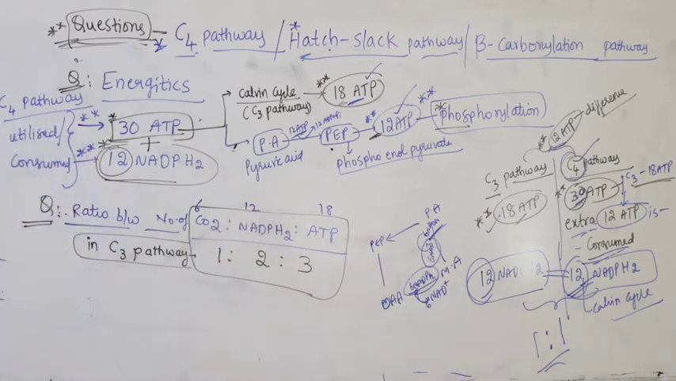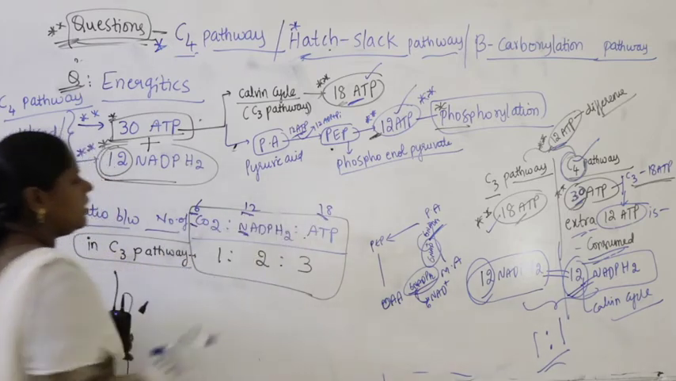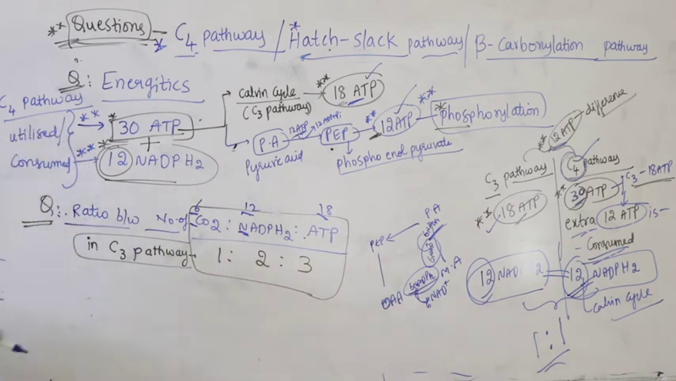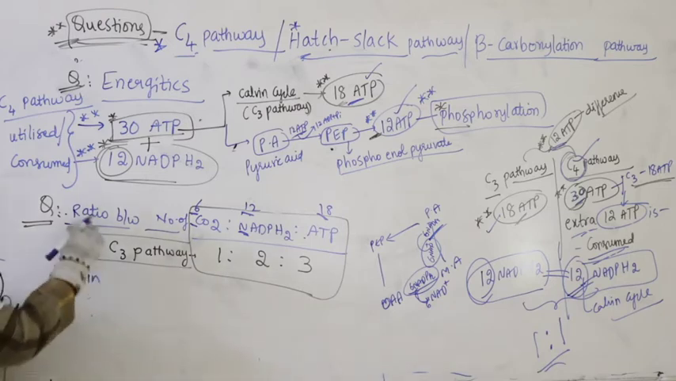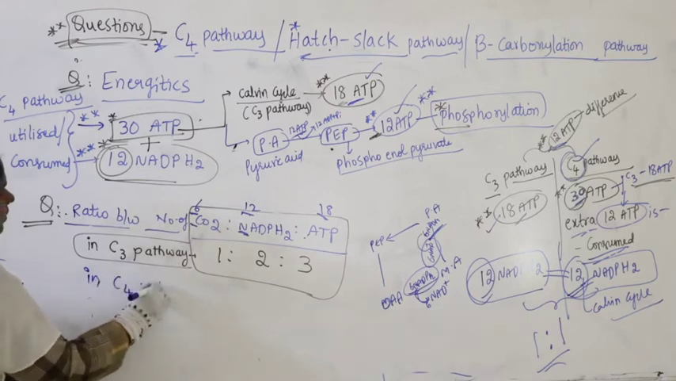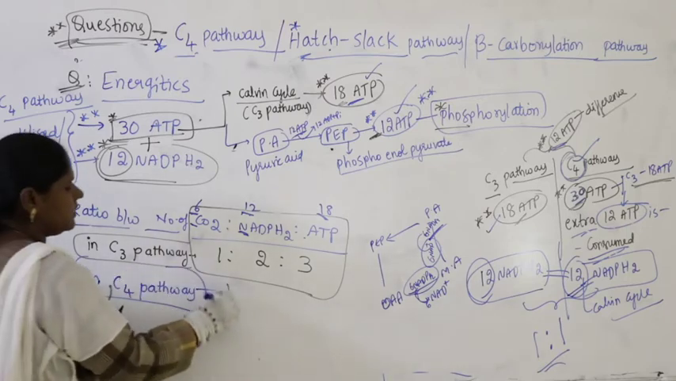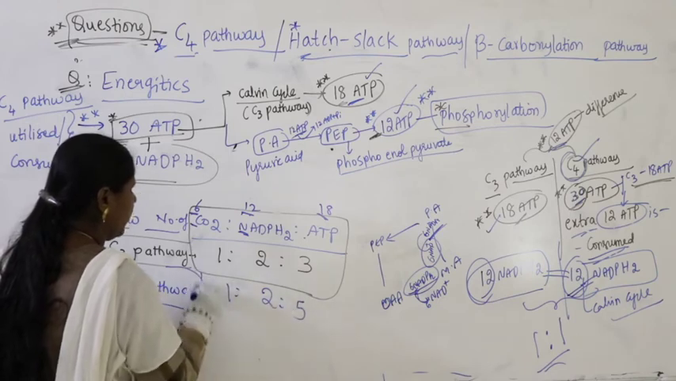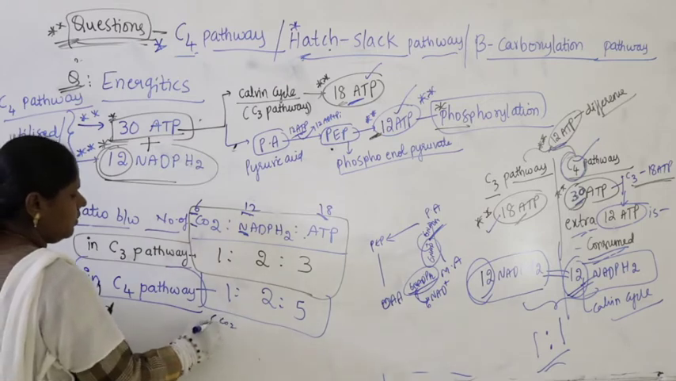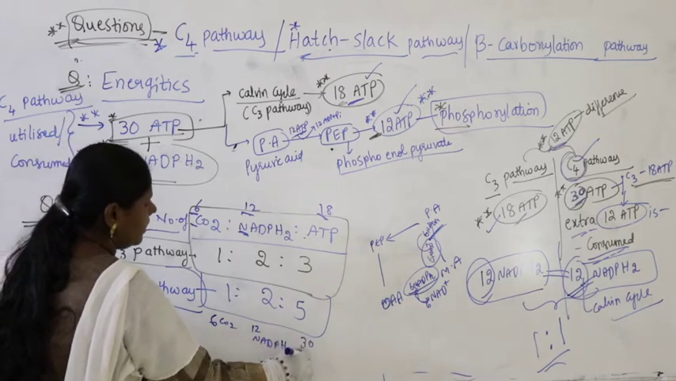What is that? 6 carbon dioxide, 12 NADPH2, 18 ATP. The ratio will be 1:2:3. Suppose the same question comes as the ratio between the number of carbon dioxide, NADPH2 and ATP in the C4 pathway. In the C4 pathway, what is the ratio? It is 1:2:5. Why? Because 6 carbon dioxide, no doubt 12 NADPH2, but here it is 30 ATP.